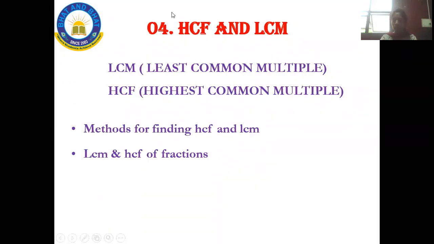Is there any doubt in this chapter? HCF and LCM? No?